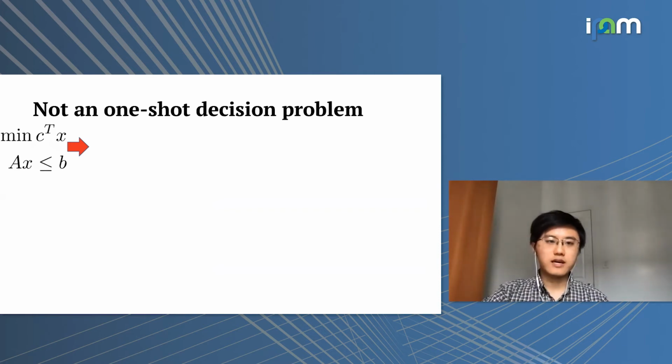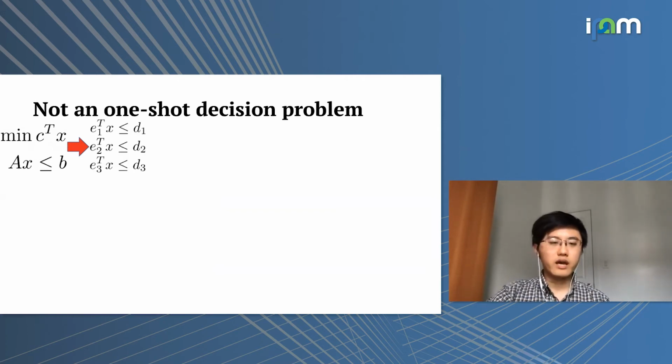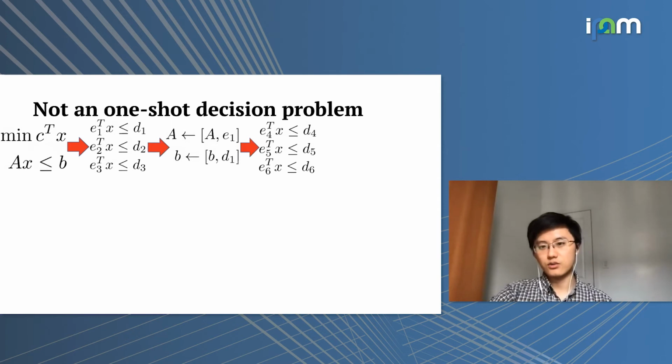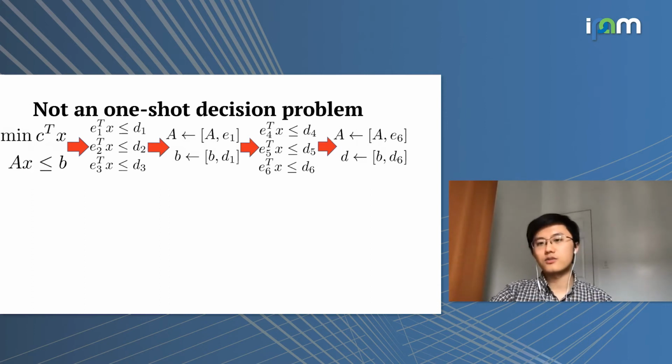One more thing to notice is that selecting cutting planes is also not a one-shot decision-making problem. Let's say we start with the original LP relaxation, and we have a bunch of cutting planes to add to the system. Then we add, say, cutting plane number 1 to the original LP system, and we solve the new problem, and we see that the solution is still not integer valued, so we have not yet arrived at the optimal solution. So we have this new set of constraints E4 to E6 that we can add to the LP system. Then we add, say, cutting plane number 6 to the system, and eventually arrive at the optimal solution X star.